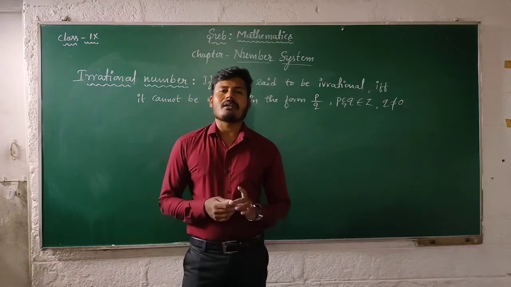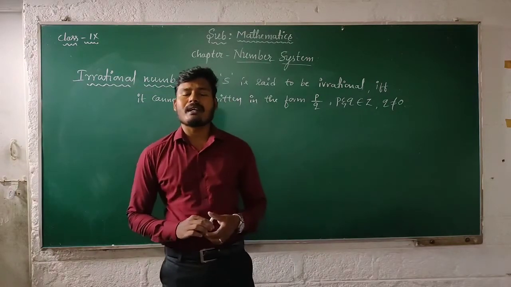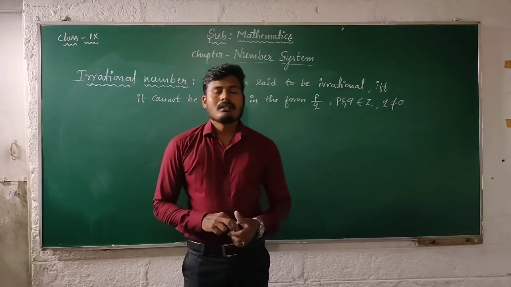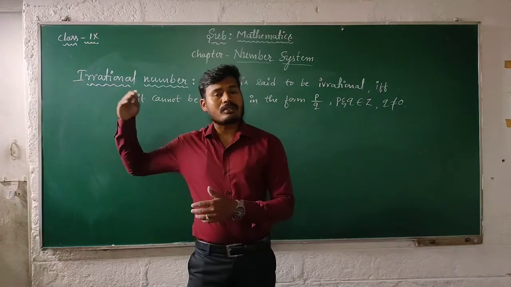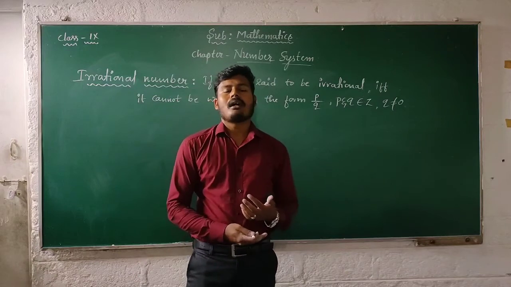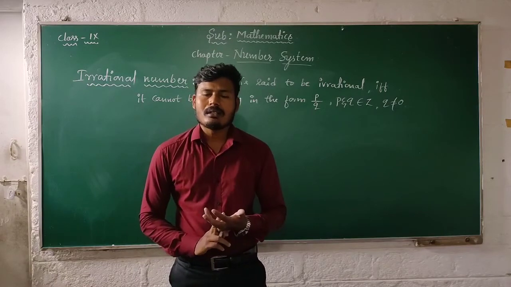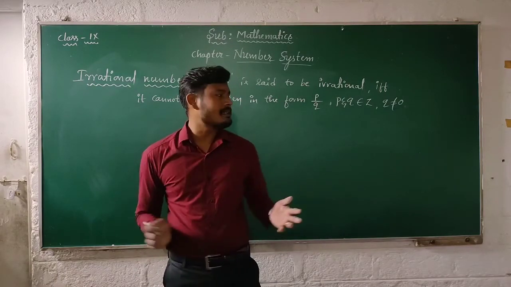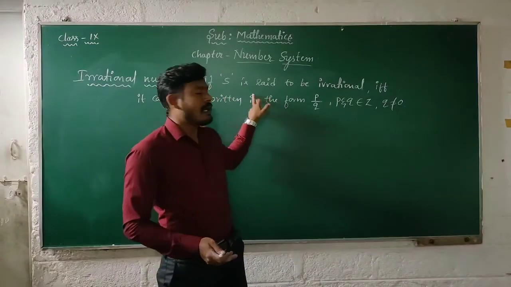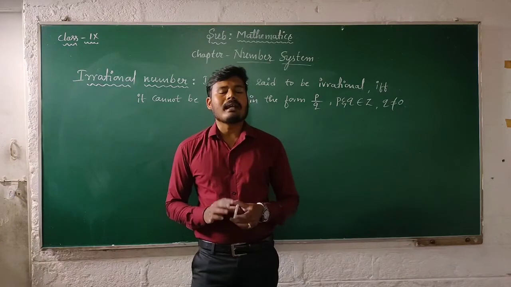Some examples for irrational numbers are the numbers other than rational numbers. Here we know that examples for rational numbers are the set of natural numbers, the set of whole numbers and the set of integers, and all kinds of fractions, either proper fractions or improper fractions. Apart from that, the numbers other than rational numbers are considered as irrational numbers.